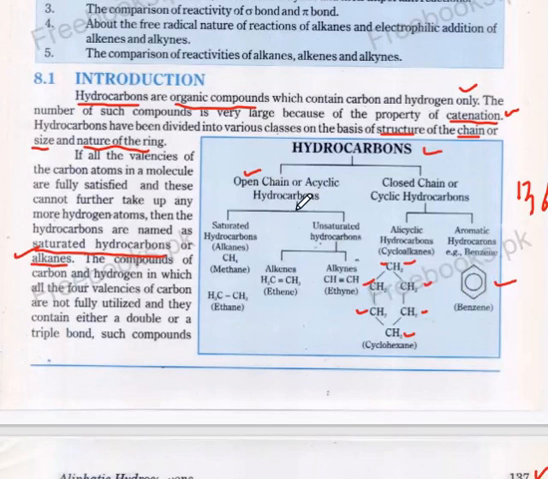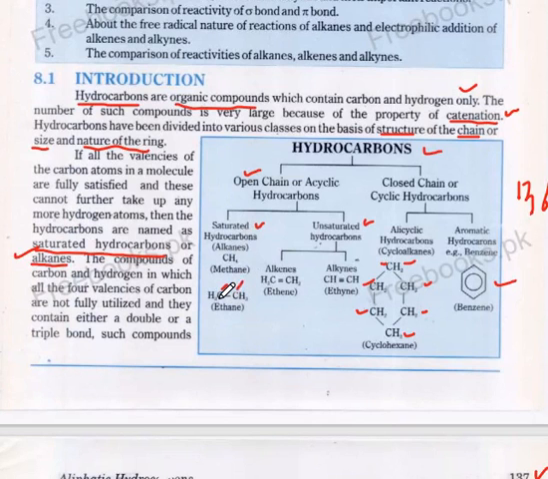Open chain compound is further classified into saturated hydrocarbons and unsaturated hydrocarbons. In saturated hydrocarbons, carbon-carbon bonds are single. There are single carbon-carbon bonds. We can see here carbon, single bond, carbon.